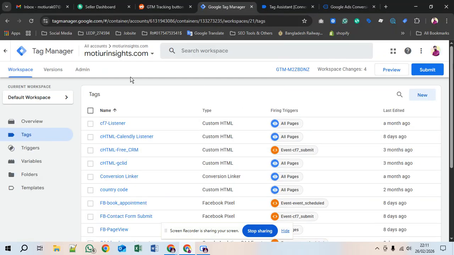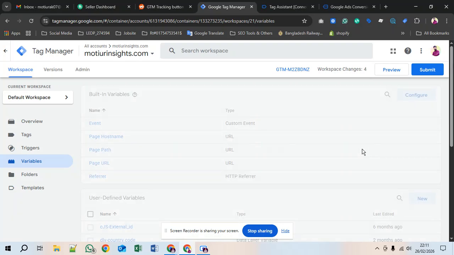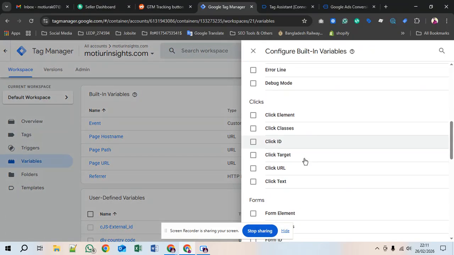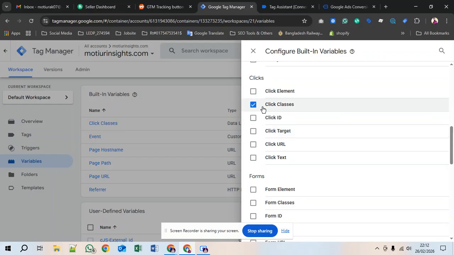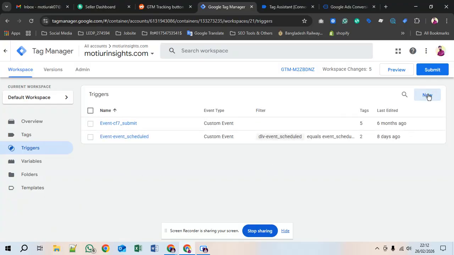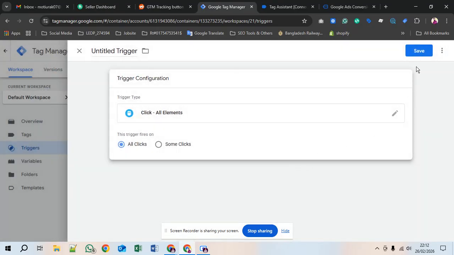First, come to the Google Tag Manager, and on the variable section, here you can see the click elements. Just enable. There are multiple options, but I'm going with the click class. You can try different way. Let's see. And after that, come to the trigger option and enable the all elements trigger.